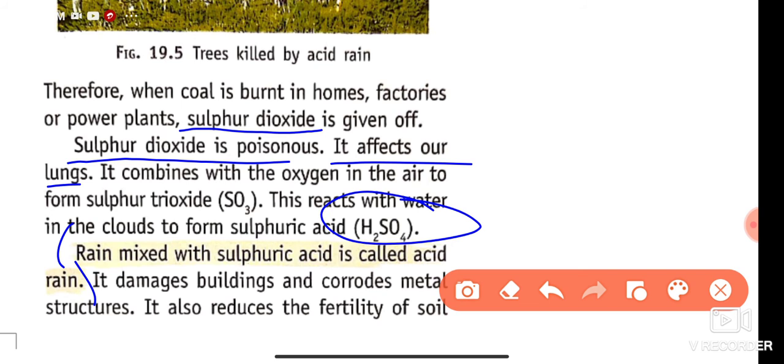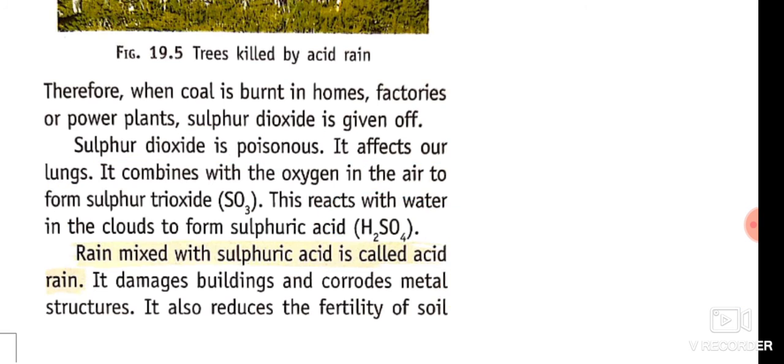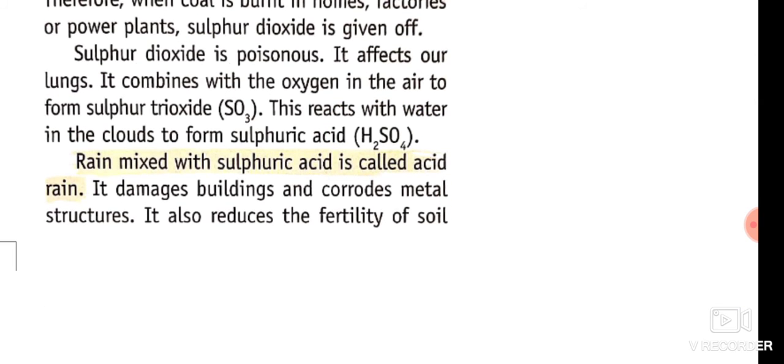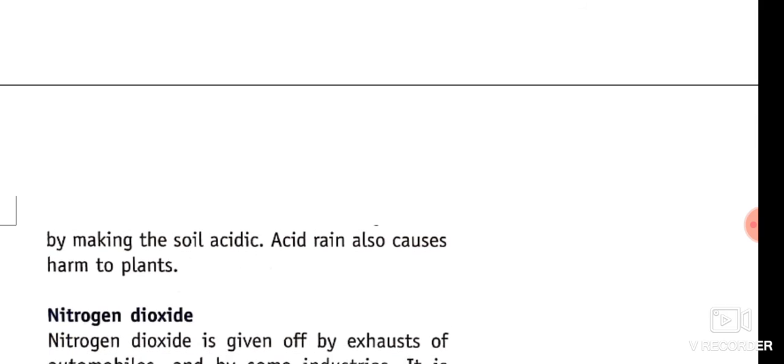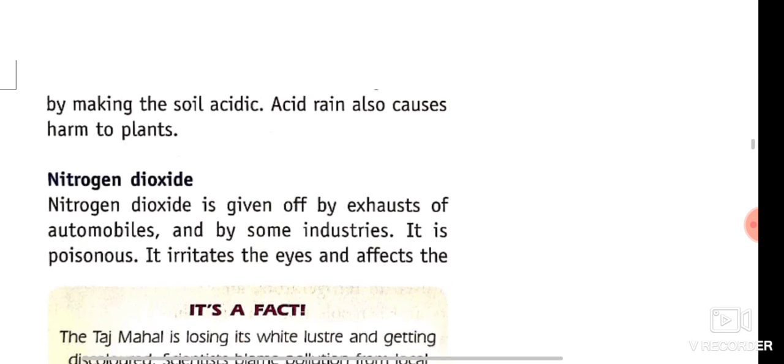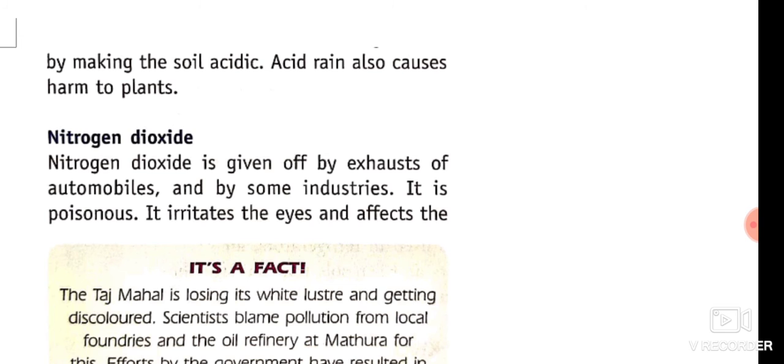When this sulfuric acid mixes with water and comes to earth in the form of rain, it causes acid rain that damages buildings, corrodes metal structures, and reduces the fertility of soil. It also affects the Taj Mahal and harms plants.